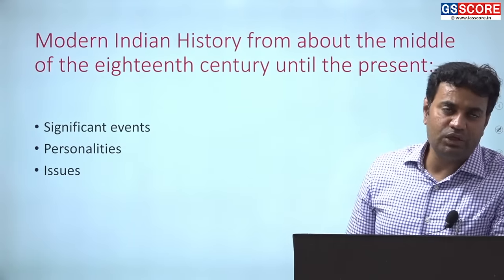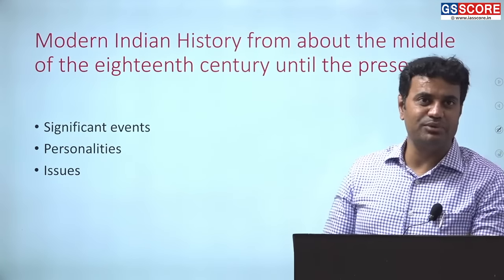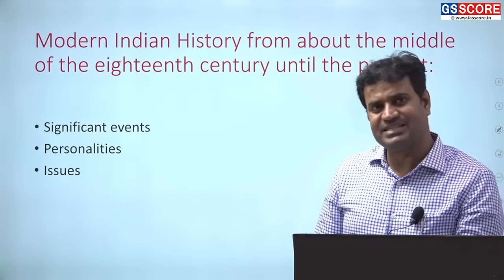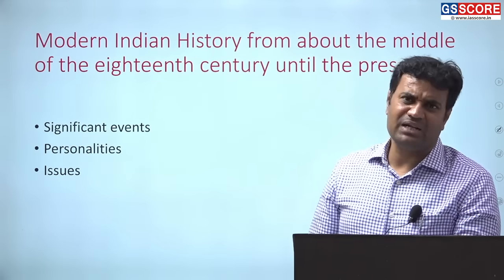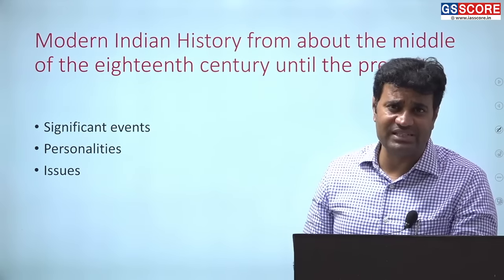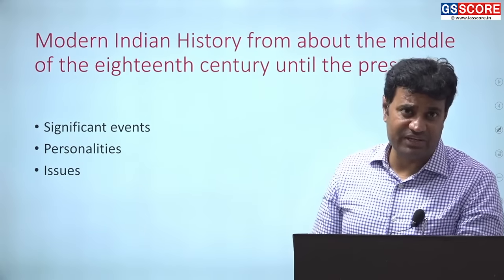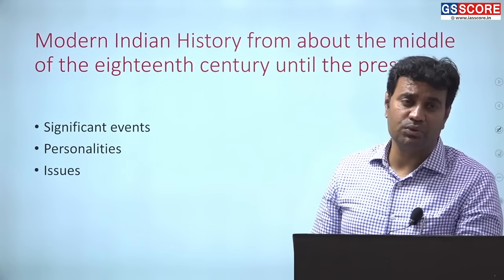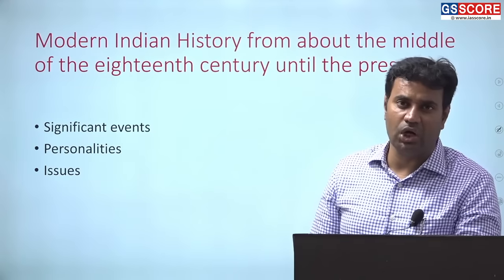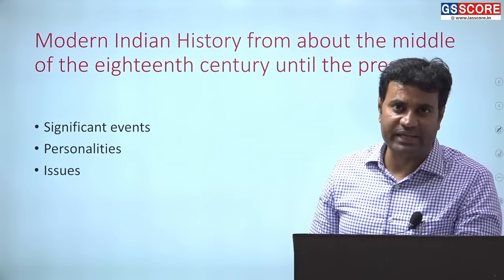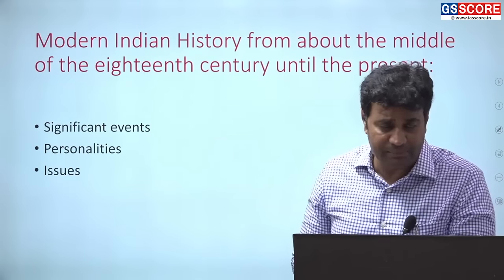The history from the middle of the 18th century basically means British conquest of Bengal. British came to India as mere traders and they established a corporation known as the British East India Company. But apart from trade, they also began to acquire political power in India. And this started with Battle of Plassey when British defeated the forces of Bengal through trickery and betrayal. Thereafter, British began to extract resources from Bengal. Bengal thereafter turned out to be an impoverished province that led to several developments and issues in Bengal.